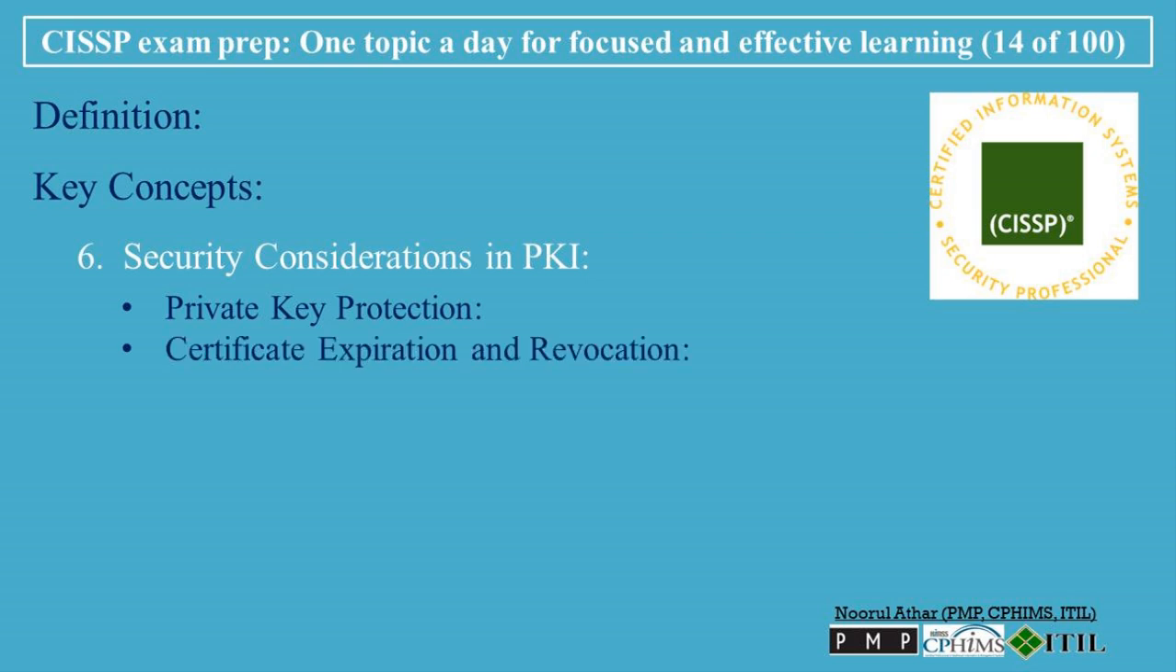Certificate expiration and revocation: certificates have expiration dates to limit their validity. If a private key is compromised or if an organization no longer requires a certificate, it must be revoked, and the revocation must be communicated via CRL or OCSP. Trust issues: if a trusted CA is compromised or issues fraudulent certificates, the entire trust chain is broken. This has happened in the past when CAs were hacked or incorrectly issued certificates.